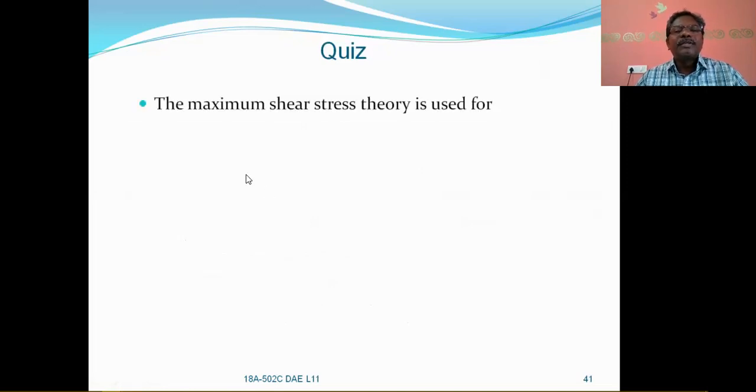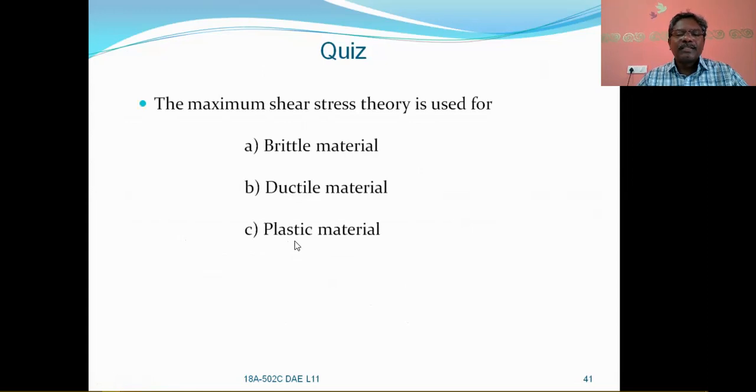The maximum shear stress theory is used for brittle materials, ductile materials, plastic materials, or non-ferrous materials. Which one is the right answer? As we have discussed previously, the maximum shear stress theory, that is Guest's theory, is applicable for ductile materials only. Let us see the answer.